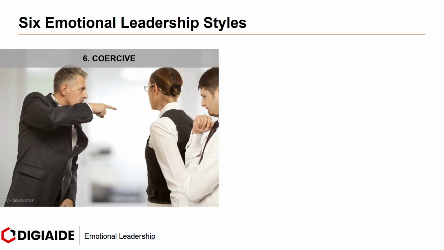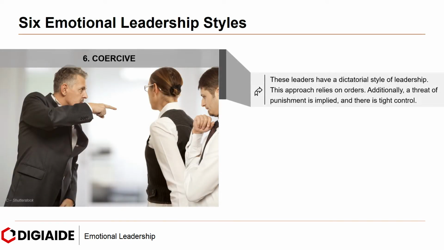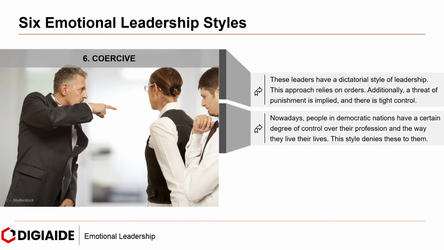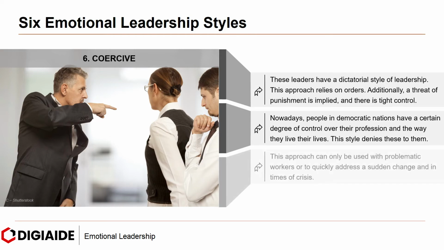And finally, coercive. These leaders have a dictatorial style of leadership. This approach relies on orders. Additionally, a threat of punishment is implied and there is tight control. Nowadays, people in democratic nations have a certain degree of control over their profession and the way they live their lives. This style denies these to them. This approach can only be used with problematic workers or to quickly address a sudden change and in times of crisis.